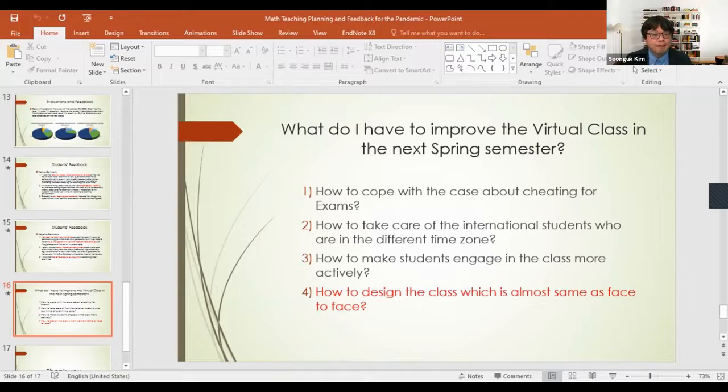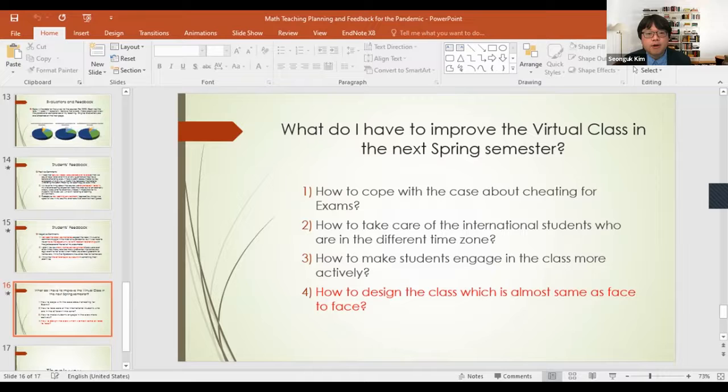But I want to find a much better way to prevent cheating. The second one is how to take care of the international students who are in different time zones. When teaching the classes, many students are having trouble and are stressed because of the time difference. This is what I have to improve and overcome.